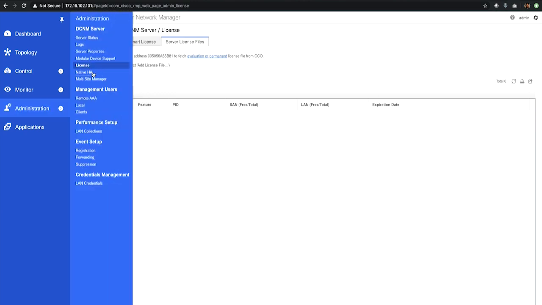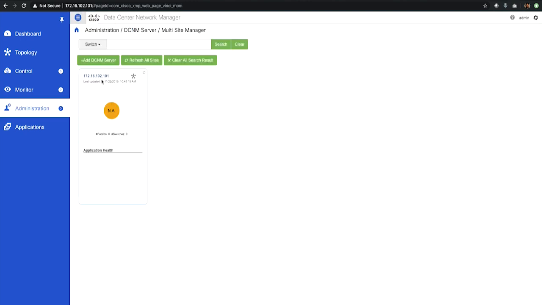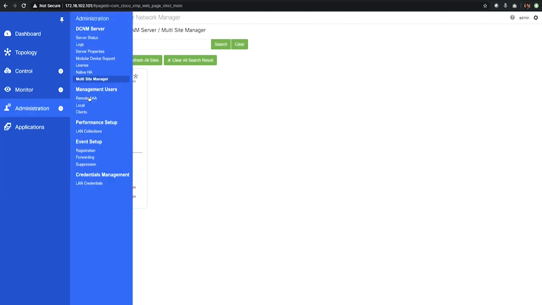And then you have the native HA or multi-site manager. The multi-site manager is used when you have multi-site deployed. Right now we are not using it, so we can easily ignore it for now. But it has a lot of options.